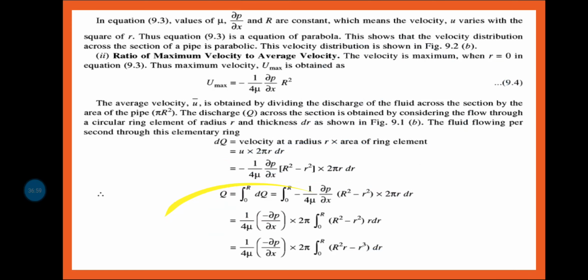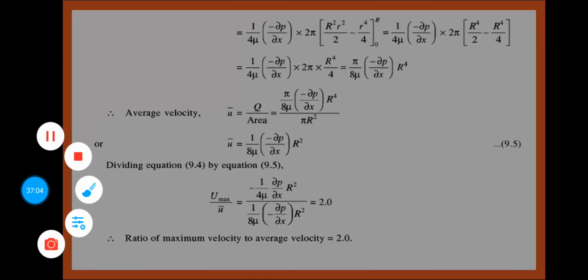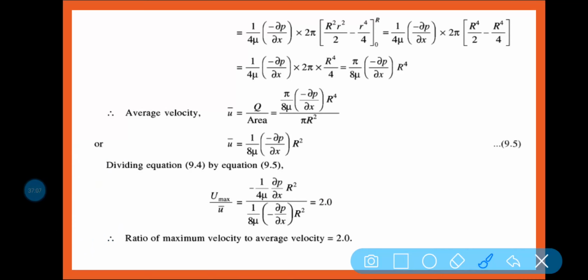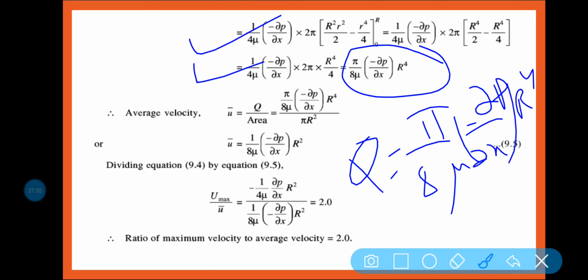So ultimately nothing to discuss here. You just put the formulas of the integration. After integrating, you will get pi by 8 mu into minus del p by del x into R to the power 4. So this is the equation of discharge: Q is equal to pi by 8 mu into minus del p by del x into R to the power 4.